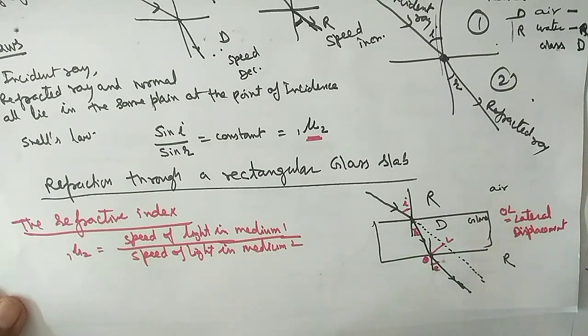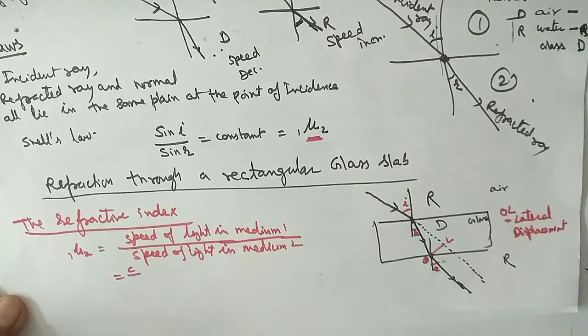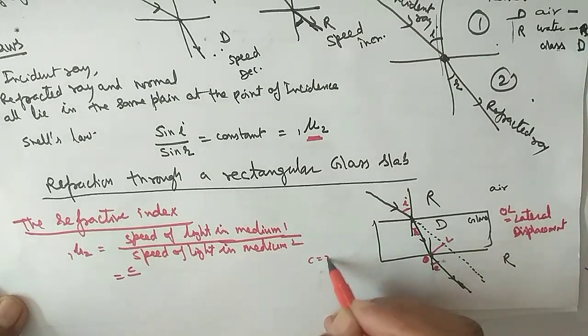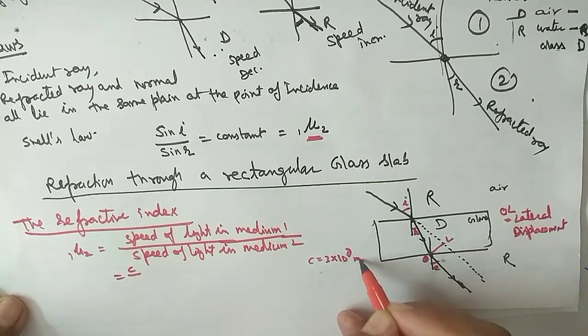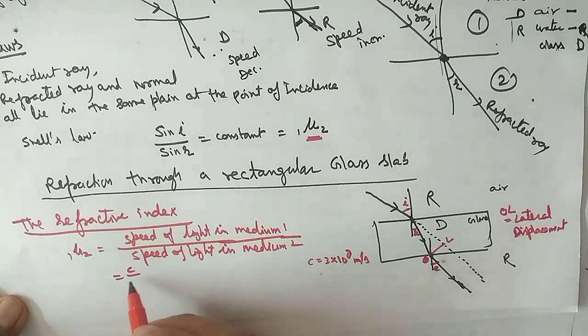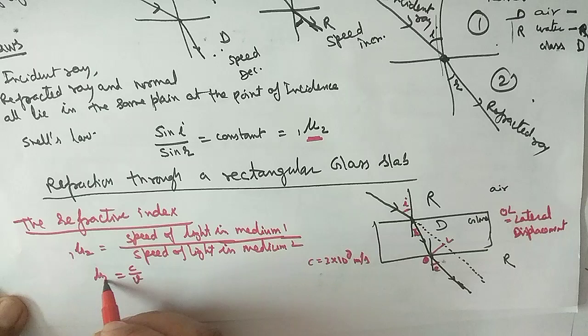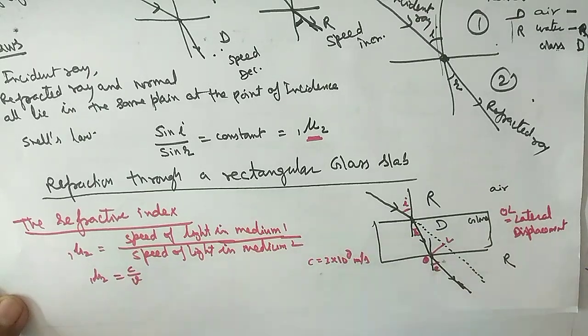Or suppose the rays coming from any medium from the air. You know the speed of light in air is considered as c, that is 3 into 10 to power 8 meter per second. You know this value. And speed of light, suppose in a medium, is v. So this refractive index is c upon v.